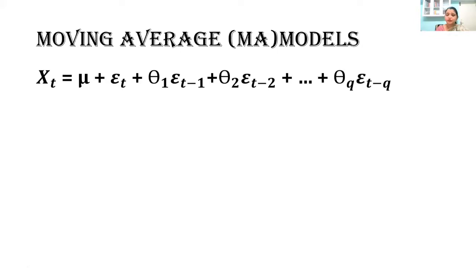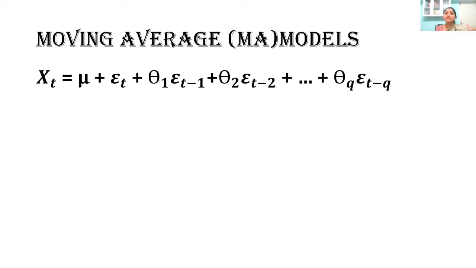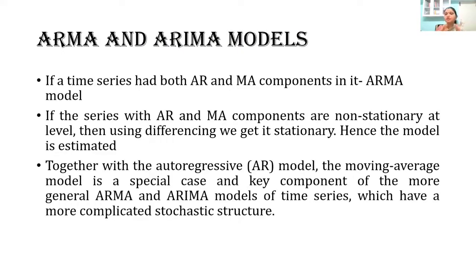Okay, so a time series might be an AR model or it may be an MA model. It can also be a combination of both, a few terms of its own past values and a few terms of past errors. Now when we combine AR and MA, we call it an ARMA model, autoregressive moving average model.